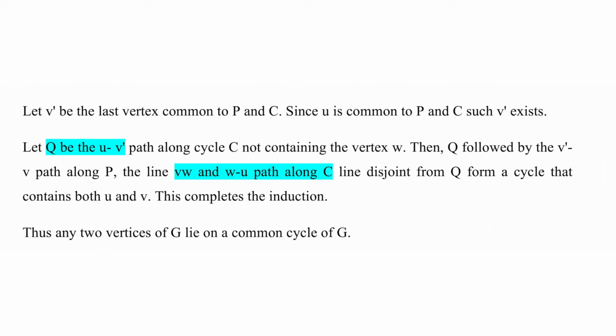Then, Q followed by the v'v path along P, the edge vw, and the wu path along C, disjoint from Q, form a cycle that contains both u and v. This completes our induction. Thus, any two vertices of G lie on a common cycle of G, which we proved.